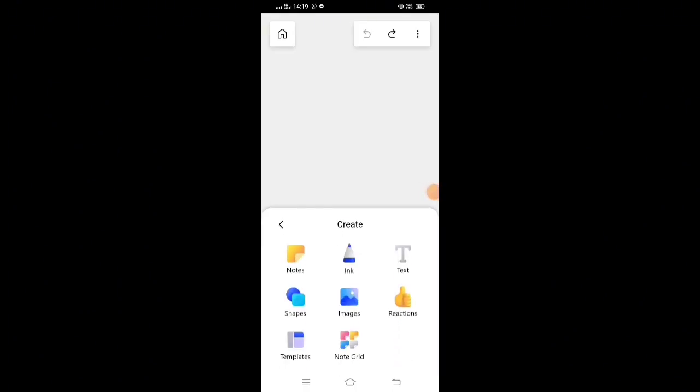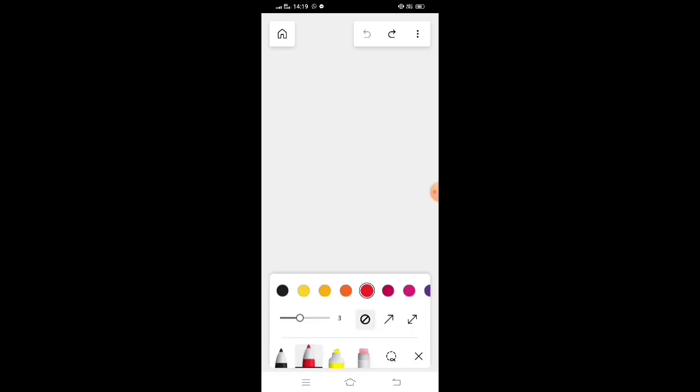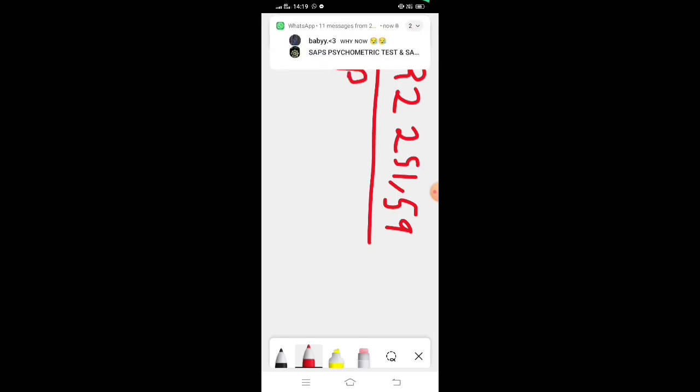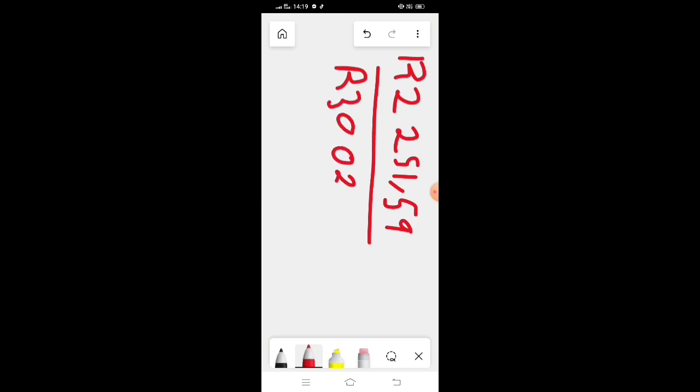In this one, we are going to calculate it this way. We will simply say 2,251.59 divided by the basic salary, which is 30,021.25.